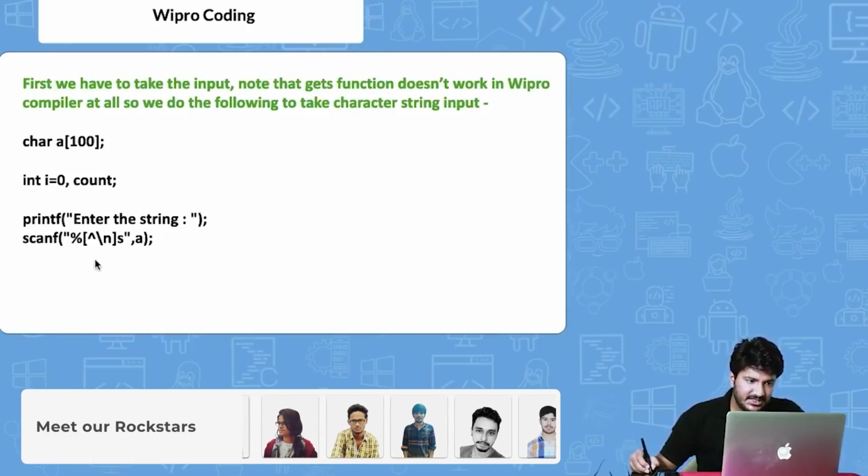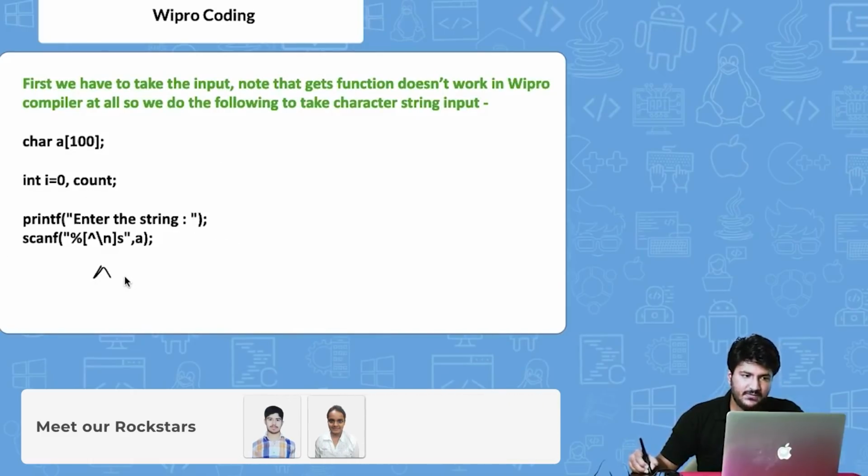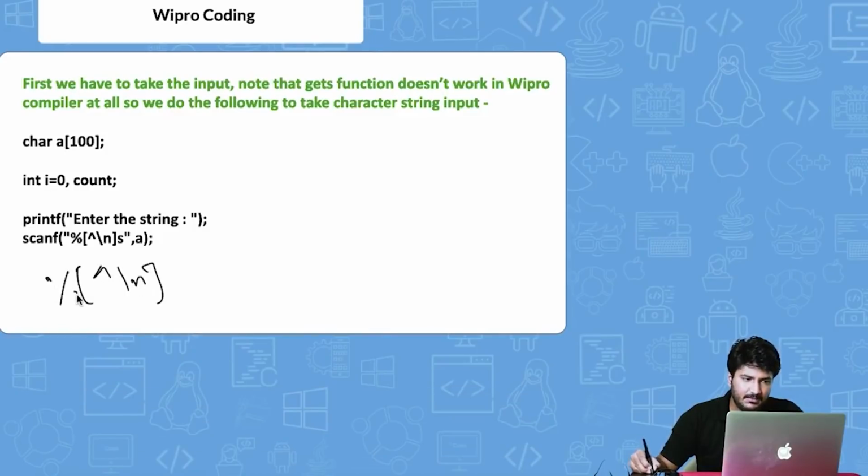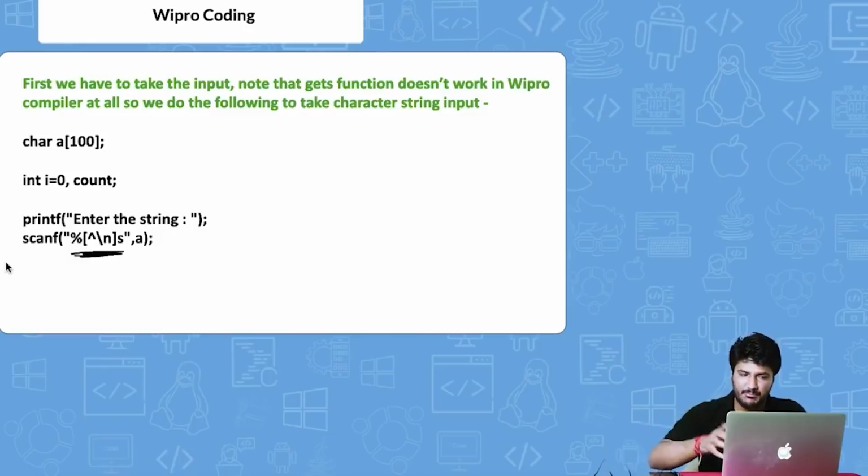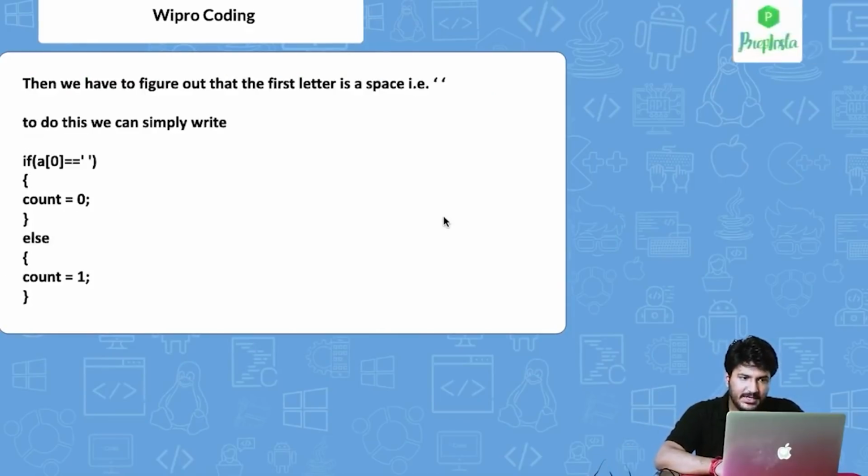So there is a percentage sign, then an apostrophe, then \n, then a percentage sign before it, and then s. Basically, this is what you have to write to read a string instead of gets in the Wipro compiler. So first you take the input. The next step is to find out a way to count the words.